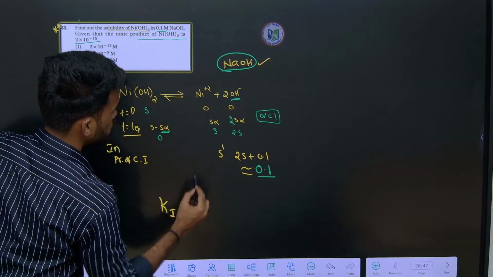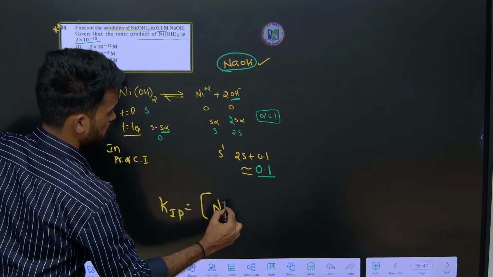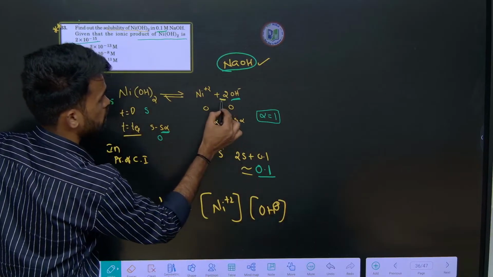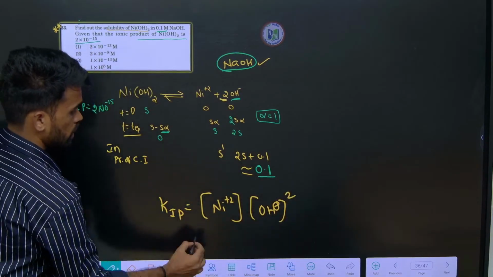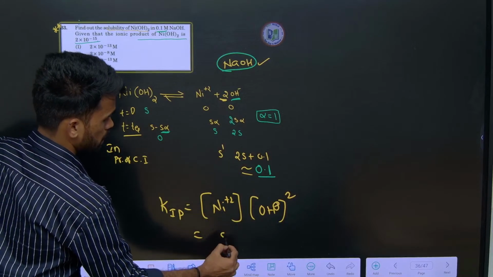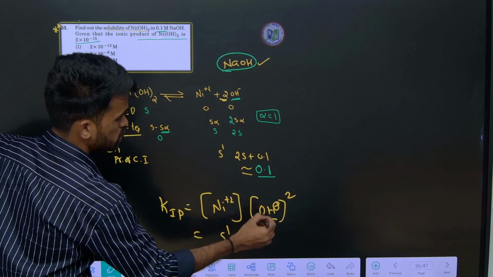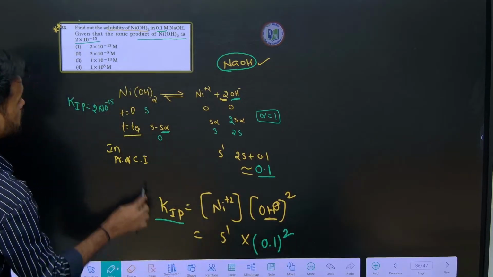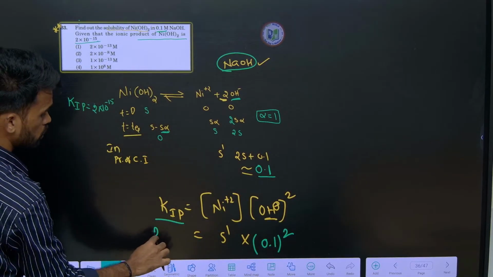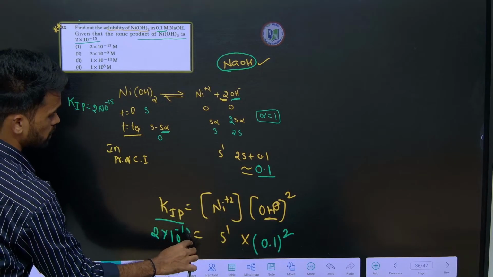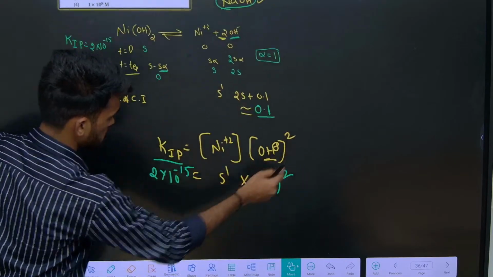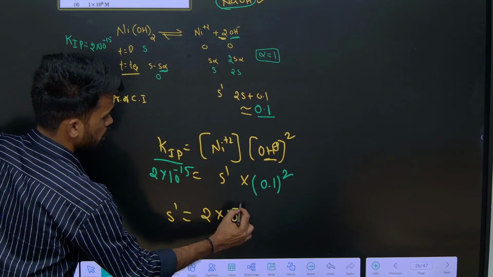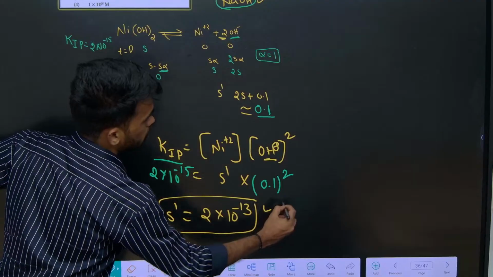So KIP or KSP here will be equal to the concentration of Ni+2 into the concentration of OH-, whatever the coefficient is, write it as a power. For Ni+2 I am writing S dash, into the OH- ion concentration, 0.1 whole square. What KIP value did they mention? 2 into 10 power minus 15. If we simplify this, S dash equals 2 into 10 power minus 13. So this will be the final answer.